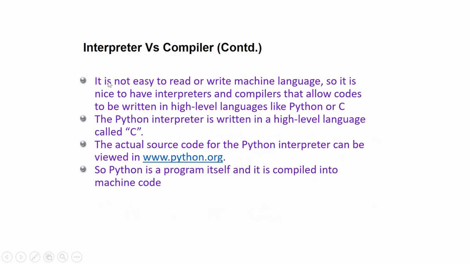Okay, so interpreter based compiler. It is not easy to read and write machine languages, so it is nice to have interpreters and compilers that allow code to be written in high level languages like Python or C. The Python interpreter is written in a high level language called C. The actual source code of the Python interpreter can be viewed at www.python.org. So Python is a program itself and it's compiled into machine code.